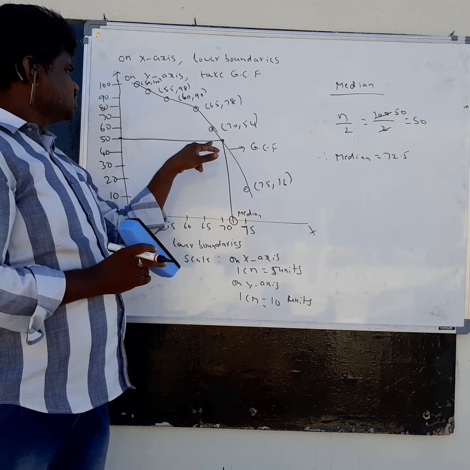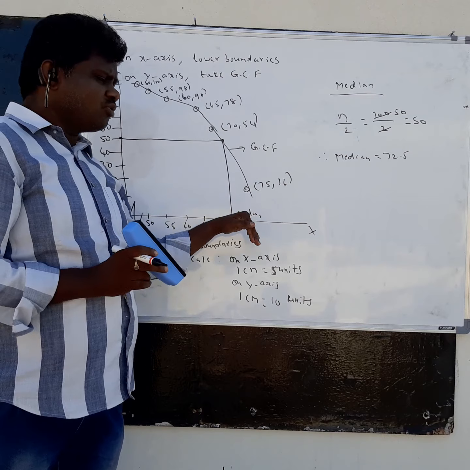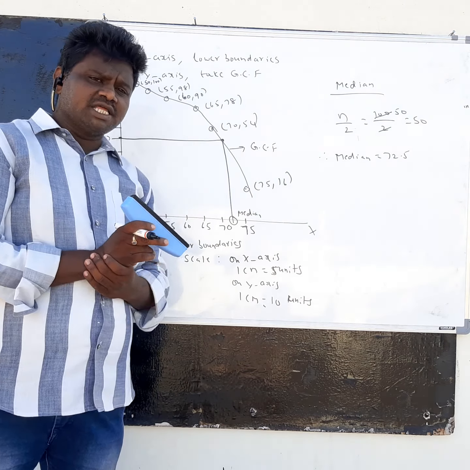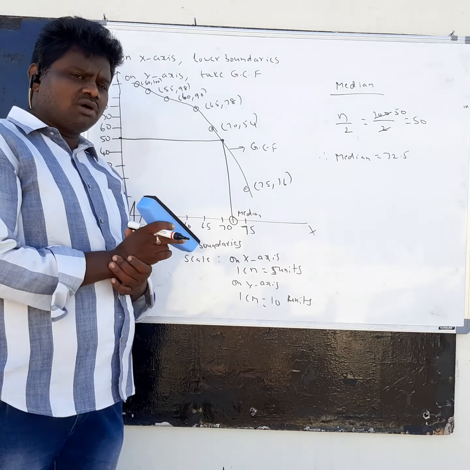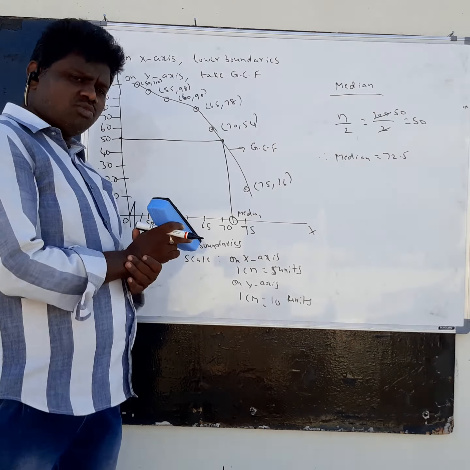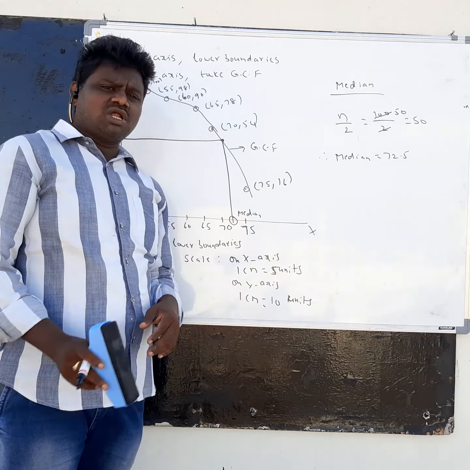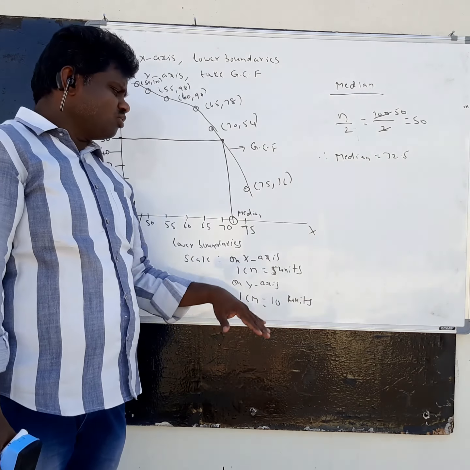So how to find it in GCF: this is an upwards, downwards curve. An ogive is nothing but either the LCF curve or the GCF curve. Both together we call ogives. So this is an S-shaped curve which goes from upwards to downwards.